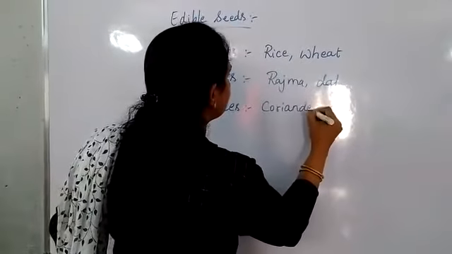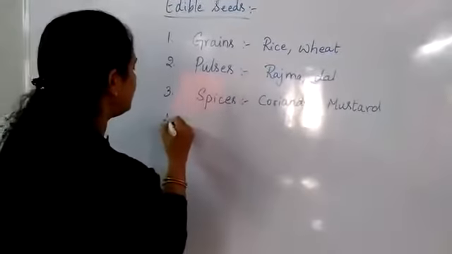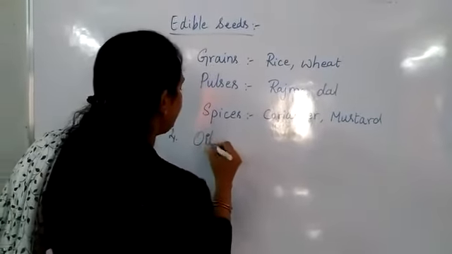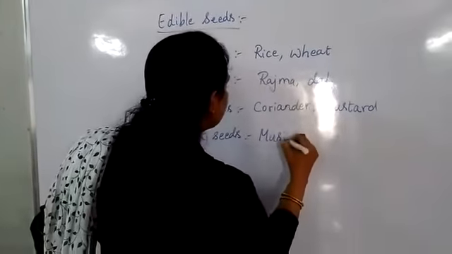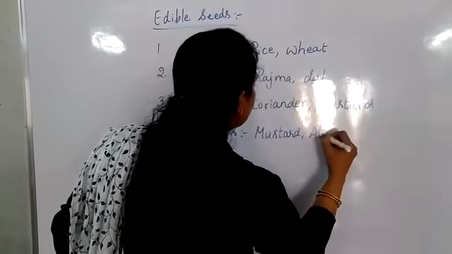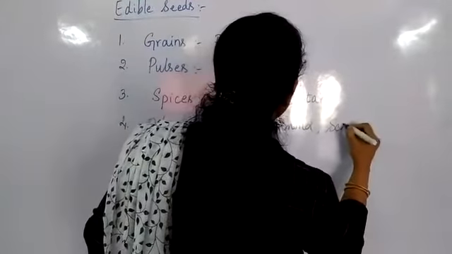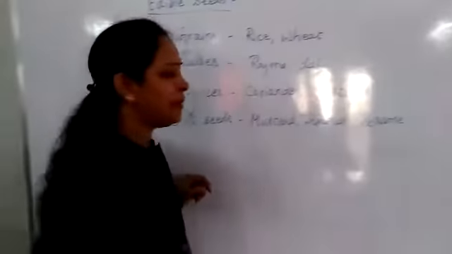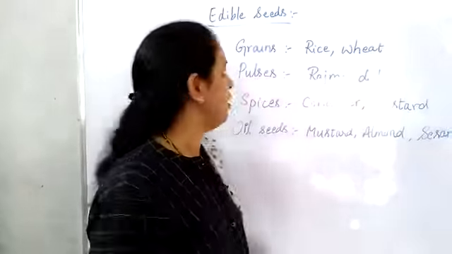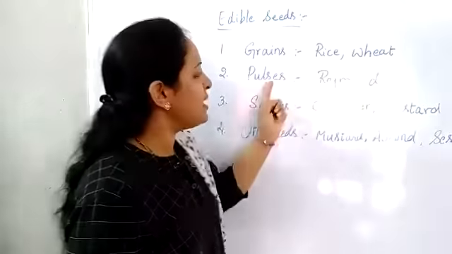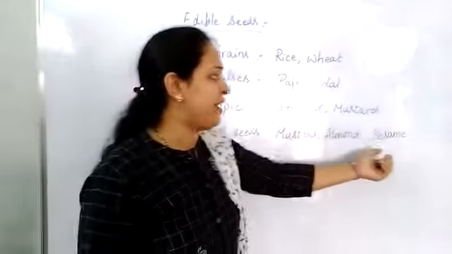Coriander, mustard. And fourth one, oil seeds. We can make oil from these seeds. What are those again? Mustard, almond, sesame. In the previous class, I showed all the varieties of the seeds. Here: grains, rice, wheat; pulses, rajma and dal; spices, coriander, mustard; oil seeds, mustard, almond and sesame.